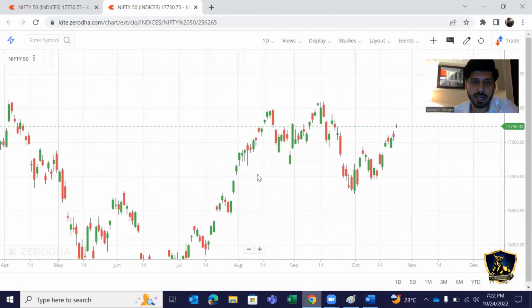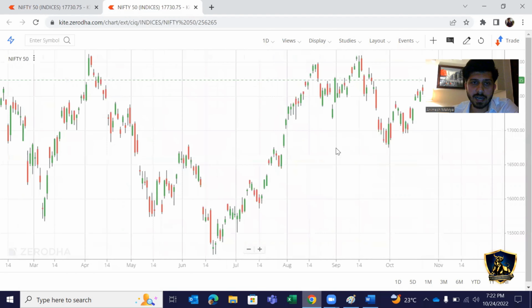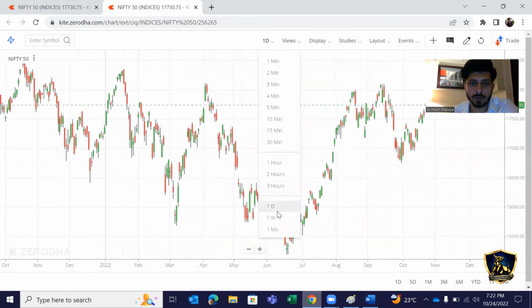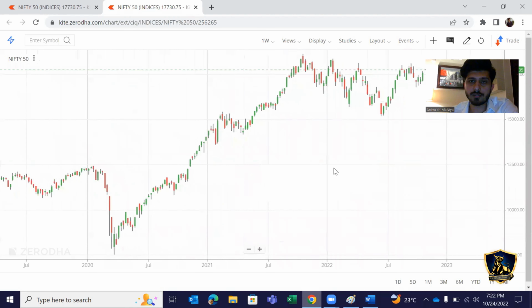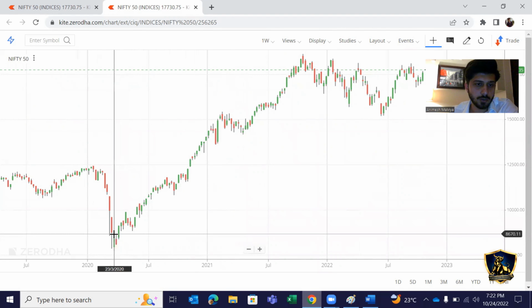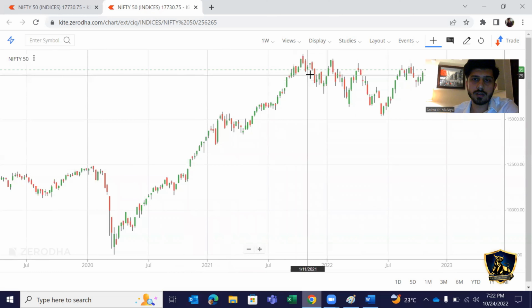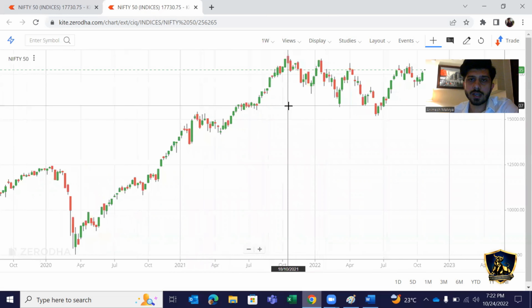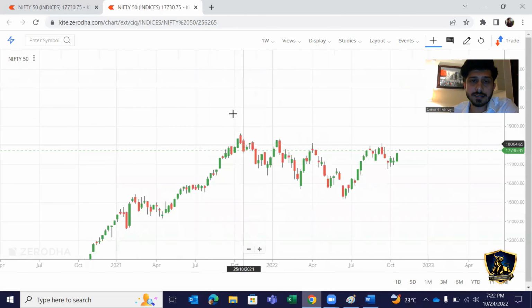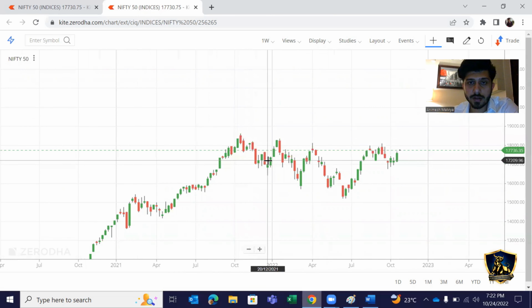So for that, you see that it's a daily candle. Let me just go to the weekly candle for once. So this is the weekly candle. You see that little hammer pattern here, which is on 23rd of March, and then the market kept on going in the positive direction. And then you see there is a sharp reversal right from here, and then right from here.